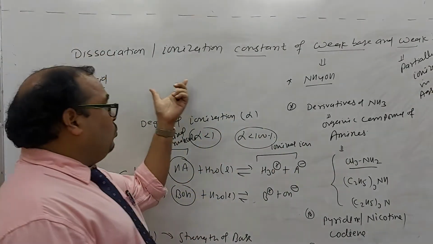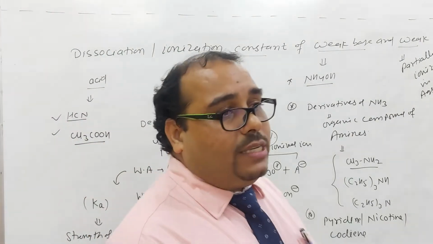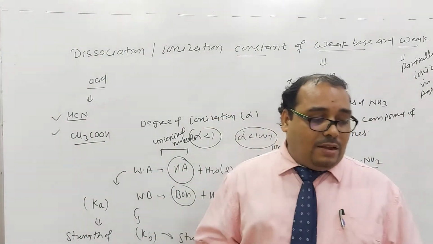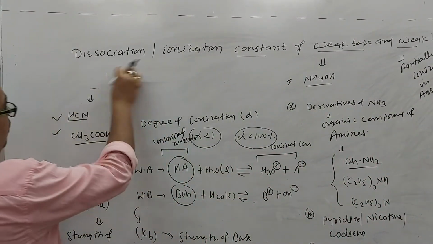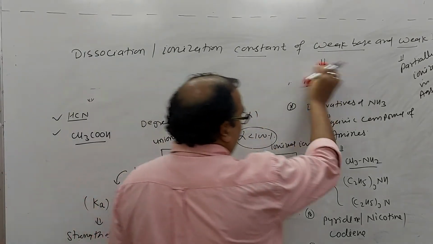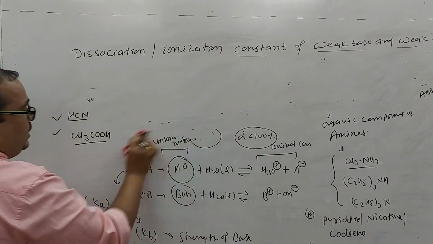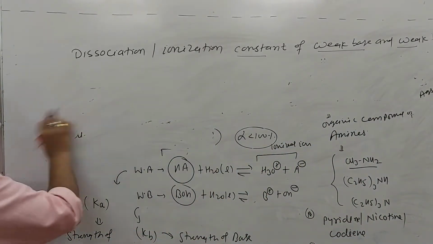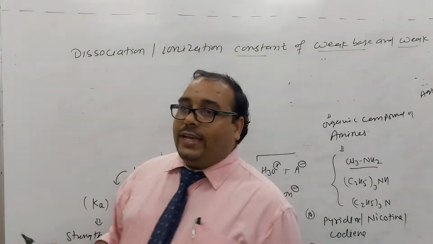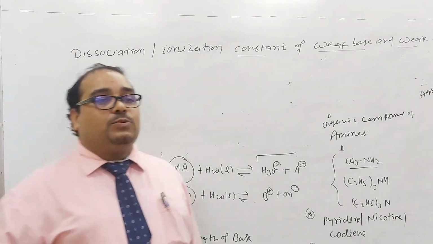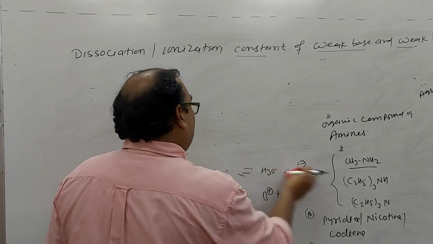Now you have understood what a weak acid and a weak base are. Now we derive the dissociation constant of the weak base and weak acid. Is it okay for everyone? Now we will start with the dissociation of the weak base. Why have we taken the weak base first? Obviously, if you calculate the pOH, you can find out the pH as 14 minus the pOH value.